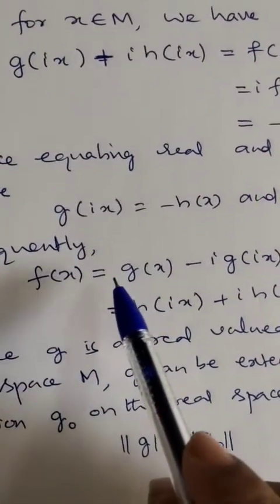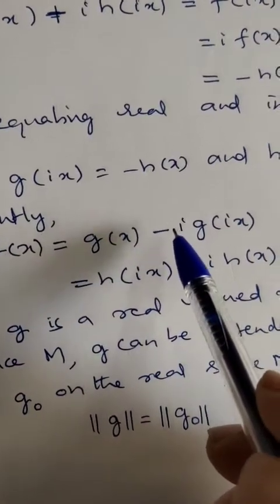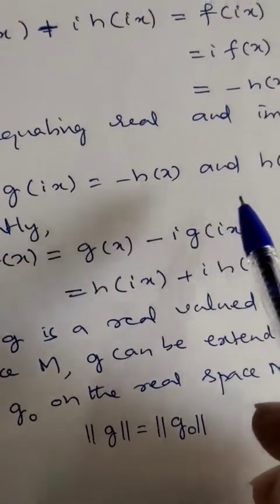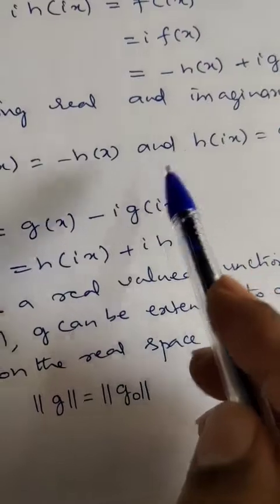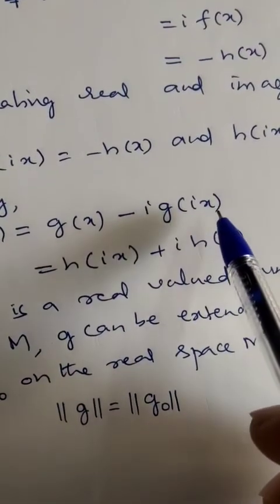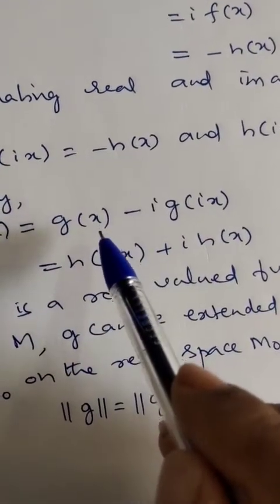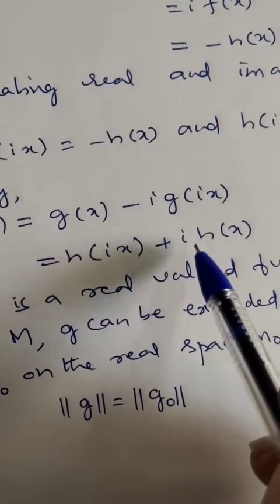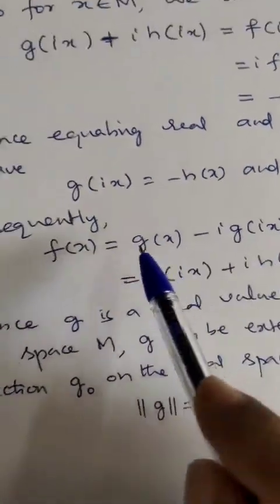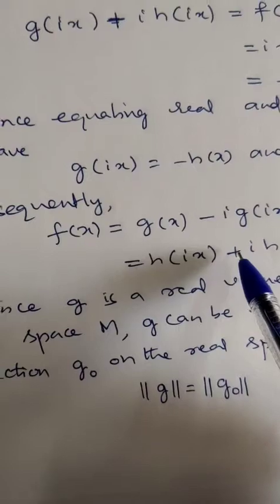Consequently, we can write f of x is equal to g of x plus i into h of x. In h of x I can write minus i into g of ix. Also g of x is h of ix, so f of x is h of ix plus i times h of x. Therefore, we can write f of x in this way.